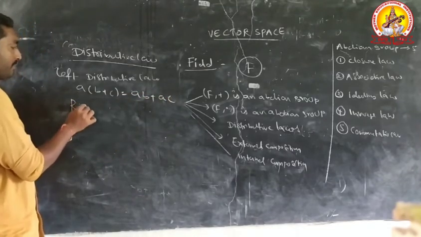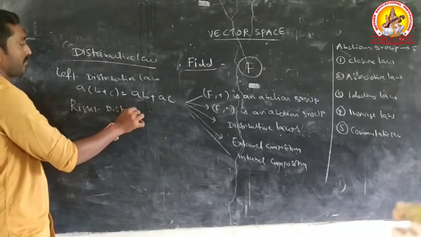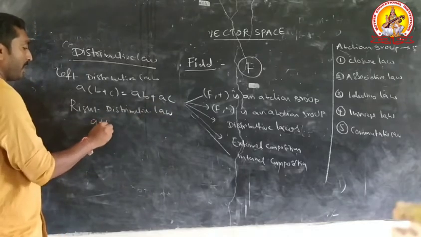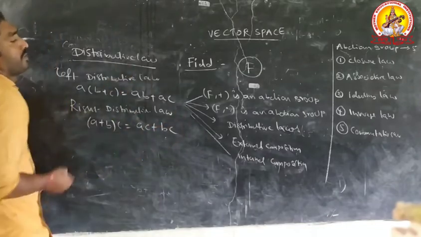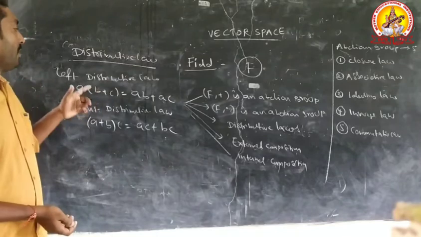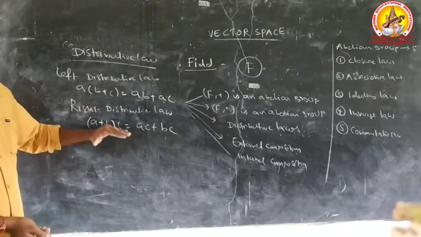Right distributive law: A plus B into C equal to AC plus BC. These two conditions are distributive. First one is left distributive law, second one is right distributive law.